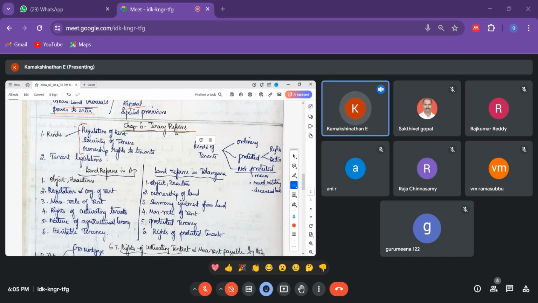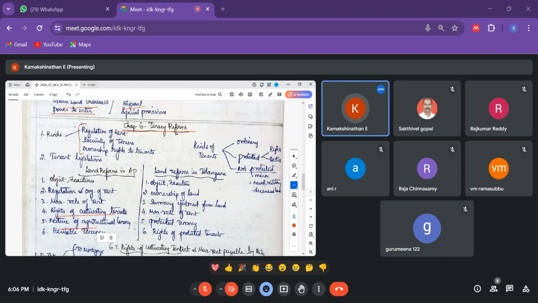Okay, for all this, the government is giving a proper provision to protect the tenants. Okay, so that is what it is. Similarly, ownership rights to tenancy, they have given ownership rights also. What are they? They can pay the rent in installments, either monthly or quarterly or yearly. Okay, and in order to create the relationship between tenants and state through acquisition, sometimes government also can lease their land. And in order to create provision for self cultivation, there are rights for cultivating tenants. Okay, so all these things are there.